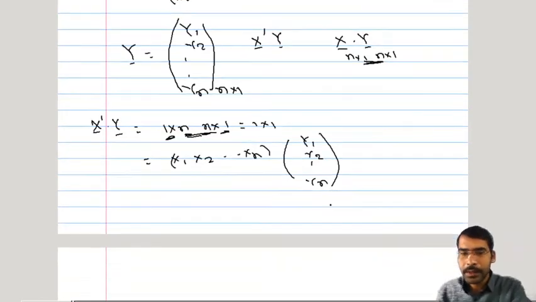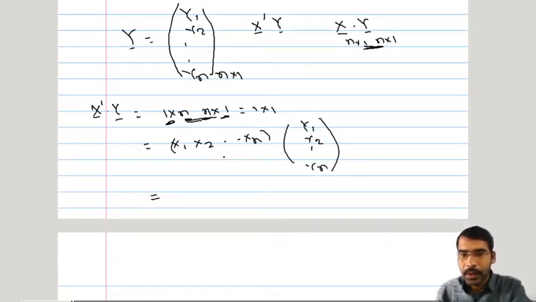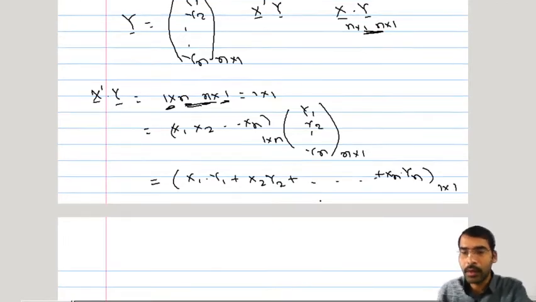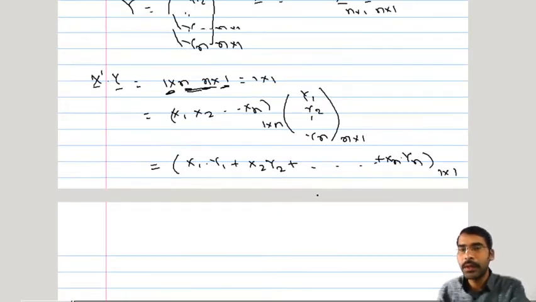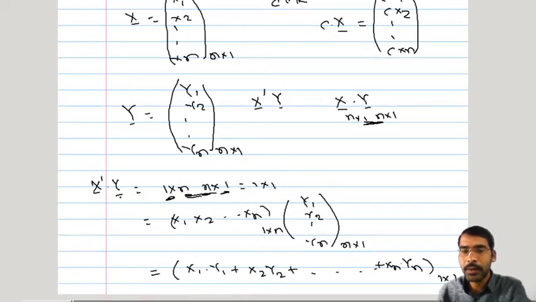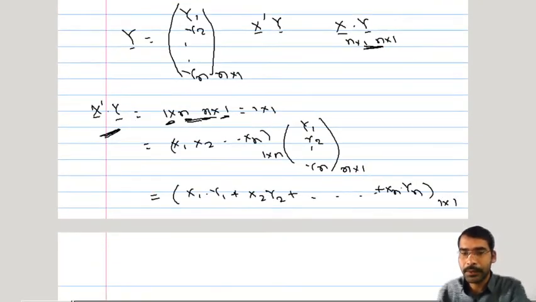This multiplication can be done. This is nothing but 1 cross n times n cross 1, so the resultant is going to be 1 cross 1. First row, first column, that is the only thing we have to do. So first row into first column means x1 into y1 plus x2 into y2 plus ... plus xn into yn. This is a scalar quantity, a 1 cross 1 dimension, so it becomes a scalar. So x bar and y bar, these two vectors are multiplied with each other to get a scalar output. So this particular multiplication is called a scalar multiplication.